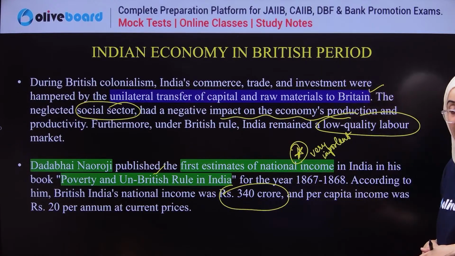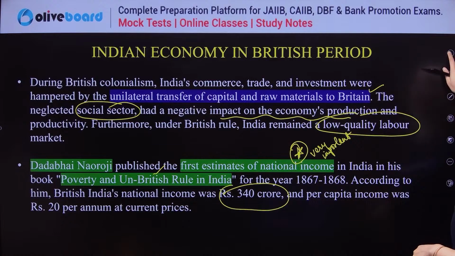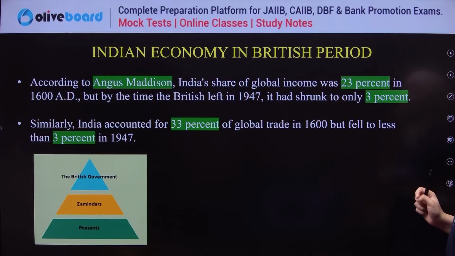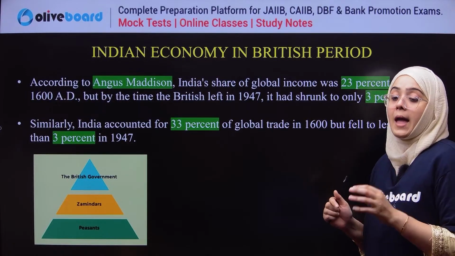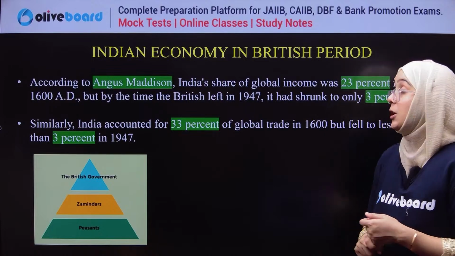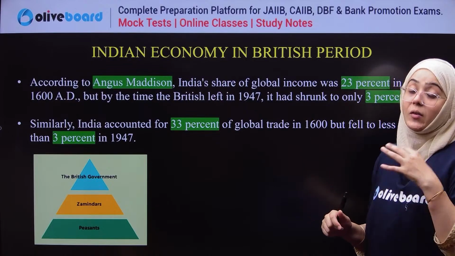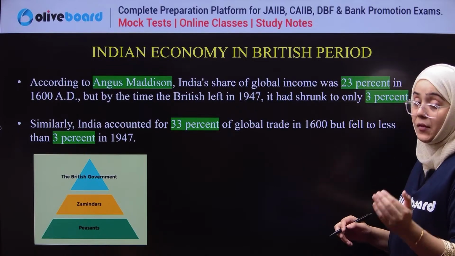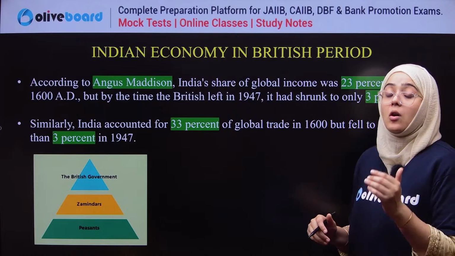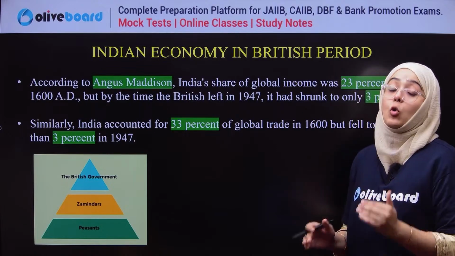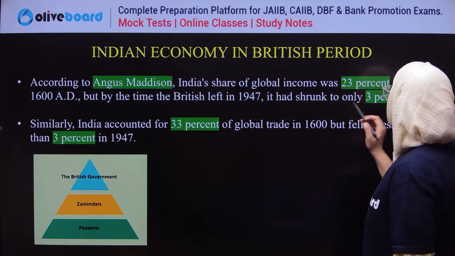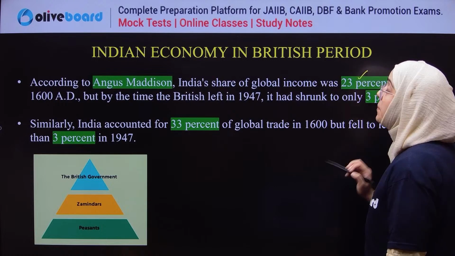Okay, done. Okay, next, the Indian economy in the British period. As per the Angus Maddison model, I have already explained that in 1680 India's contribution was very good at that time, approximately 23%.